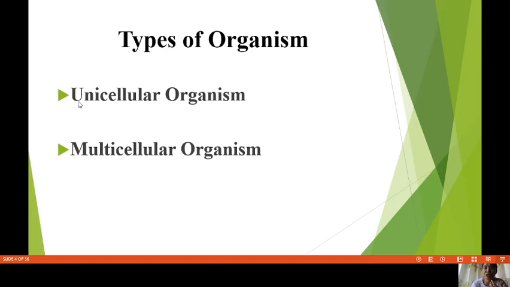So we have uni and we have multi. What do you think is the difference between these 2? We will learn this in today's topic, but I want you to make a guess. What is the difference between unicellular and multicellular organisms? Okay, let's go now.